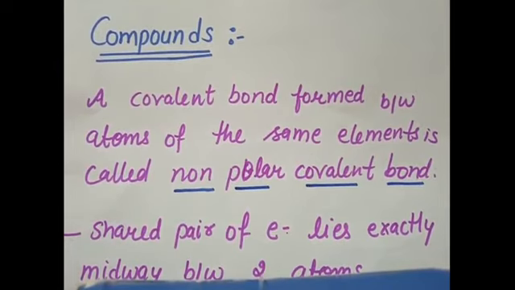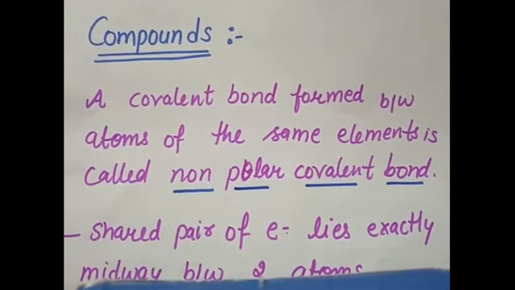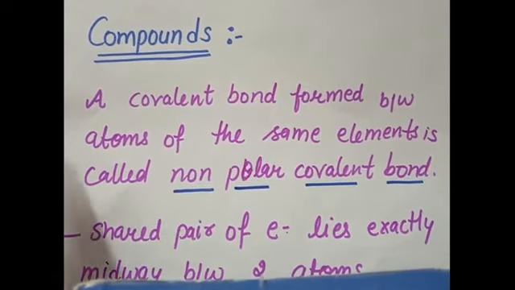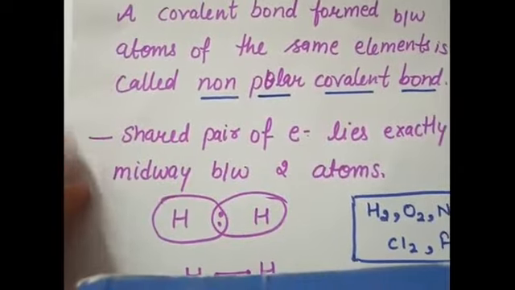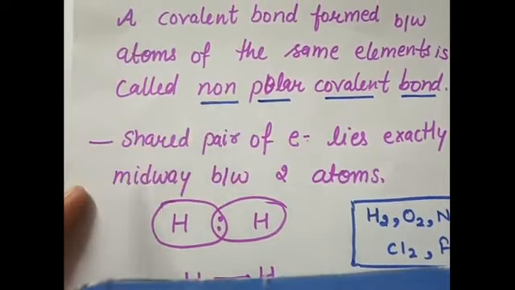Electronegativity is the tendency to attract the shared pair of electrons in a covalent bond. So, when the electronegativity of both the atoms is the same, then they will attract the shared pair of electrons by equal force of attraction. That is why this shared pair of electrons lies exactly midway between the two atoms.